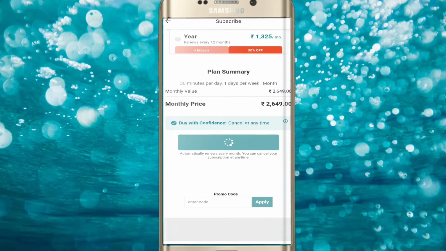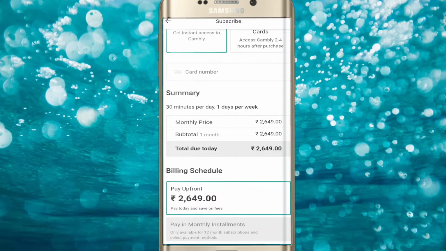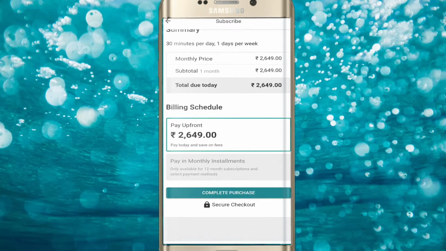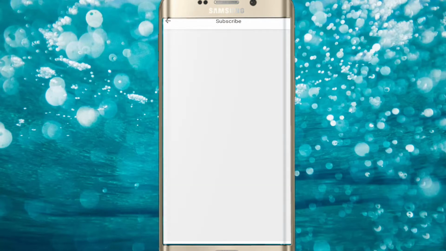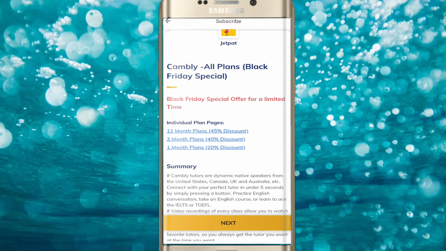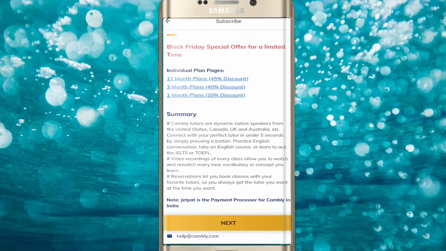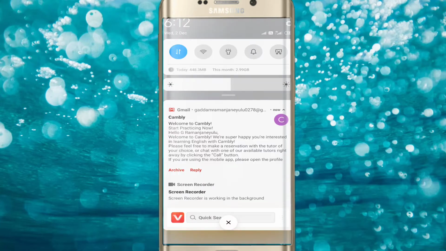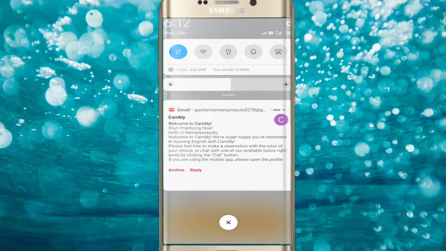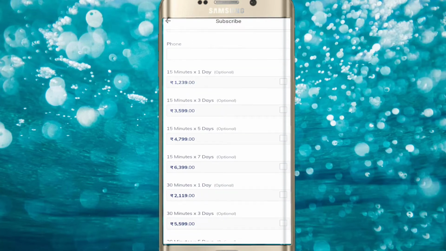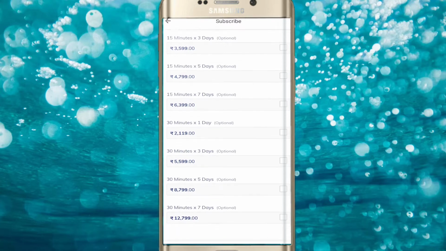Now I am going to tell you how to get Cambly minutes for a small amount, meaning a 1 month subscription. I want to choose the 1 month subscription now. Cambly has given us a good offer. This is Black Friday time, that's why I want to subscribe to the 1 month plan.